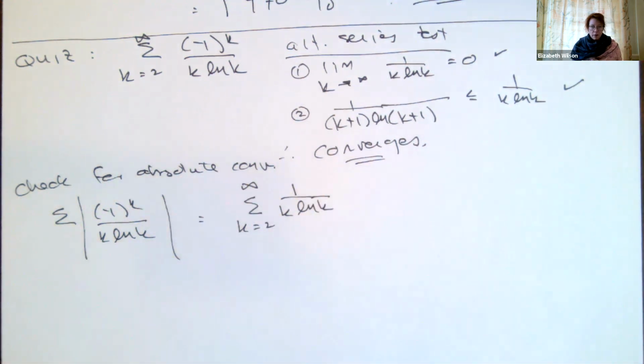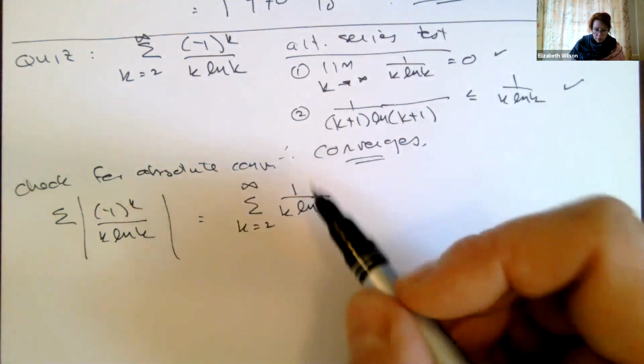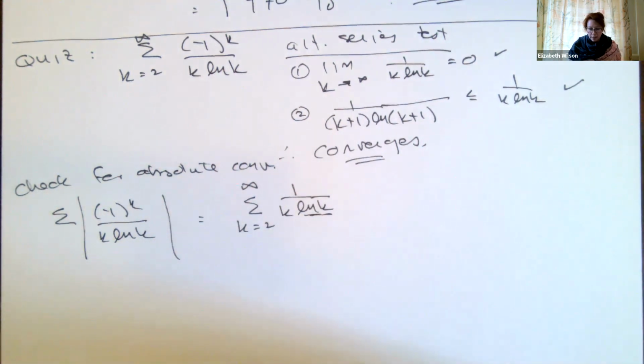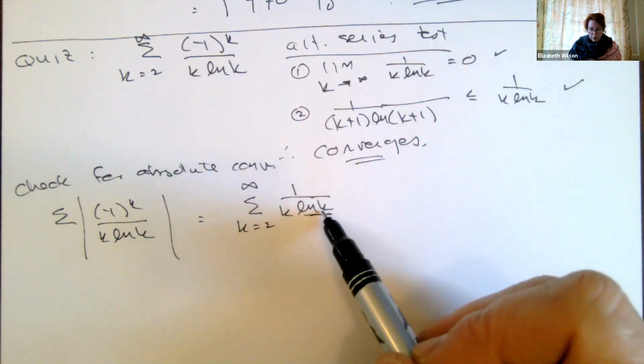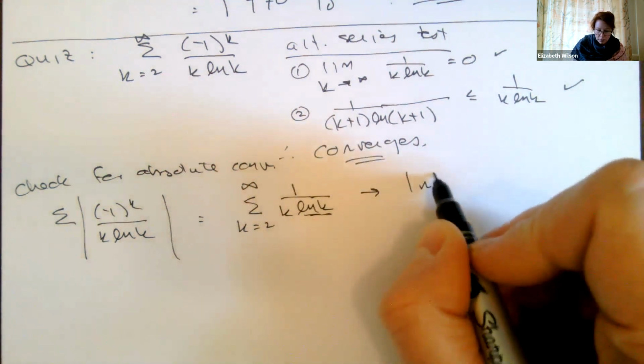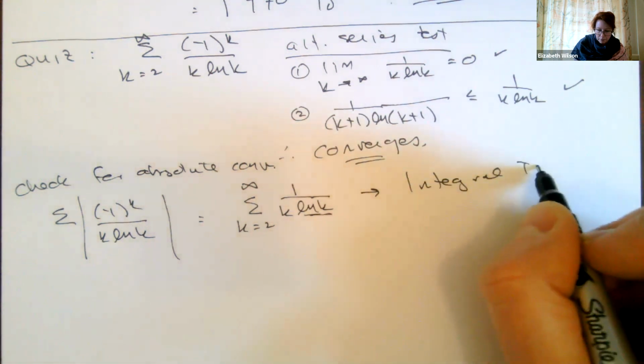Okay. So I think I did this one. I think I tried it with the ratio test and it came out inconclusive. But when I see this, I've got ln of k. Ln of k is like a function, right? The derivative of the natural log is 1 over k. So this makes me think I can do the integral test.